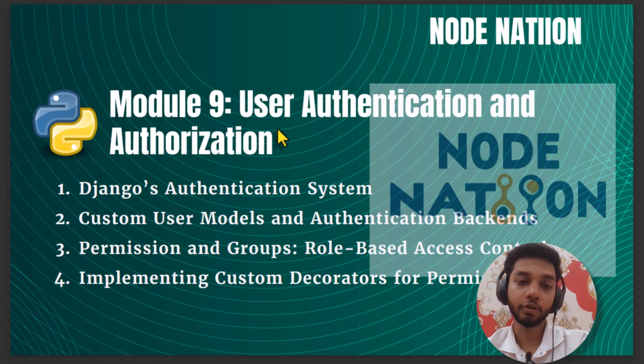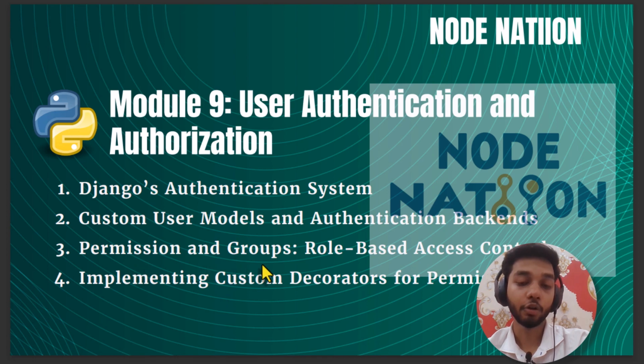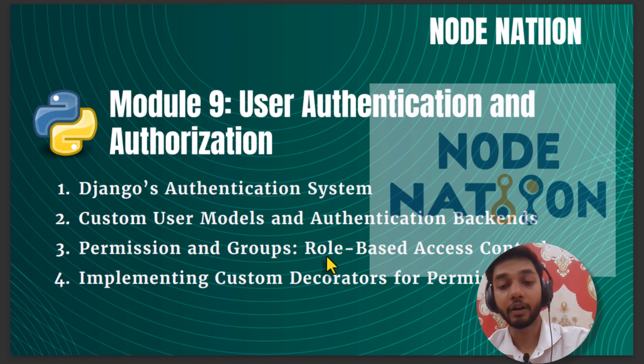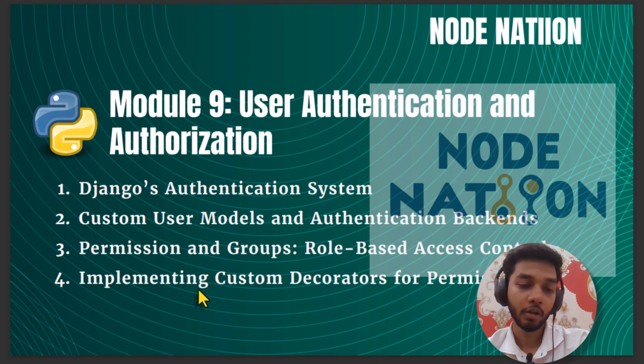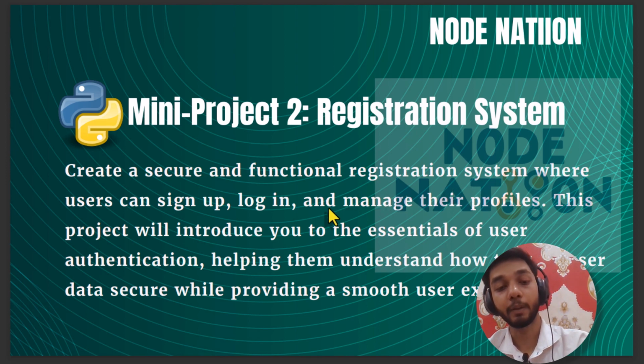So the next module is user authentication and authorization, where we are going to study Django's authentication system, custom user models and authentication backends, permissions and groups, where we are going to create models in which there are several types of users like admin, subadmin, normal user, and many other user types, and then we are going to implement custom decorators for permissions. Then our second mini project is going to be a registration system, in which we are going to create a secure and functional registration system where users can sign up, log in and manage their profile.